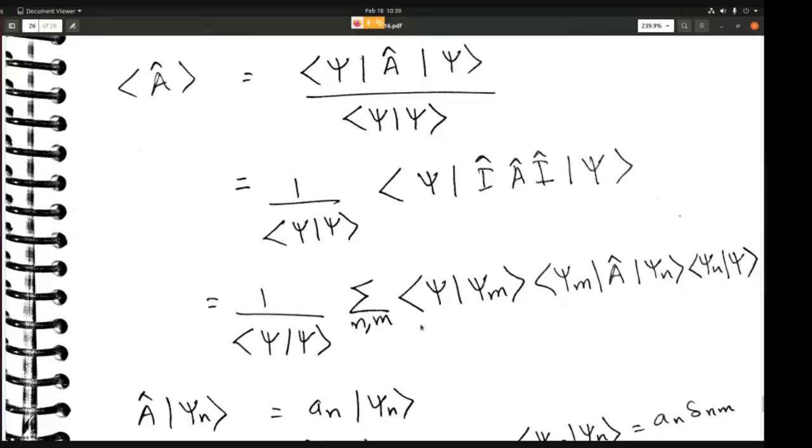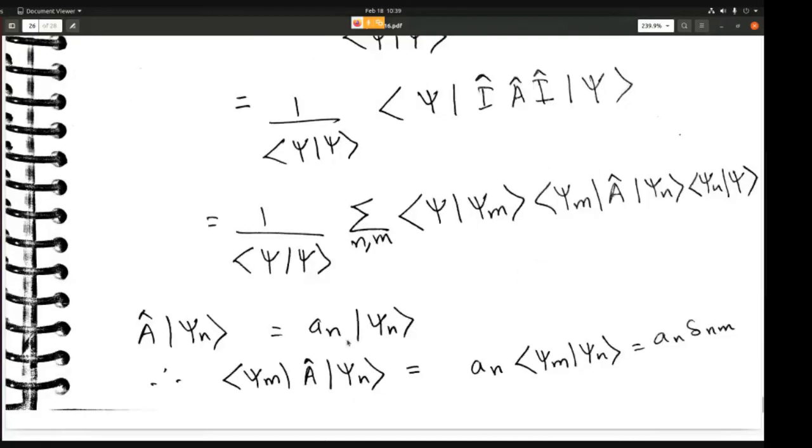Then we also have that A operating on psi n will give you some eigenvalue into the psi n eigenvector. So it will give you A n psi n. And then all you are left with is psi m into A n into psi n. A n is just a scalar number, so it comes outside, and you have psi m into psi n. Since the eigenvectors are in general supposed to be orthonormal, you are going to get A n into delta nm. So this is your answer here.